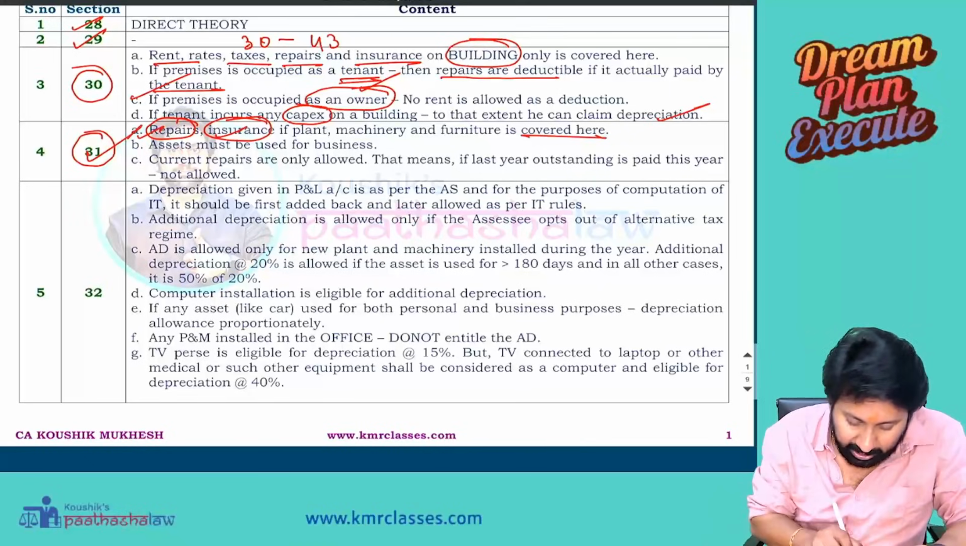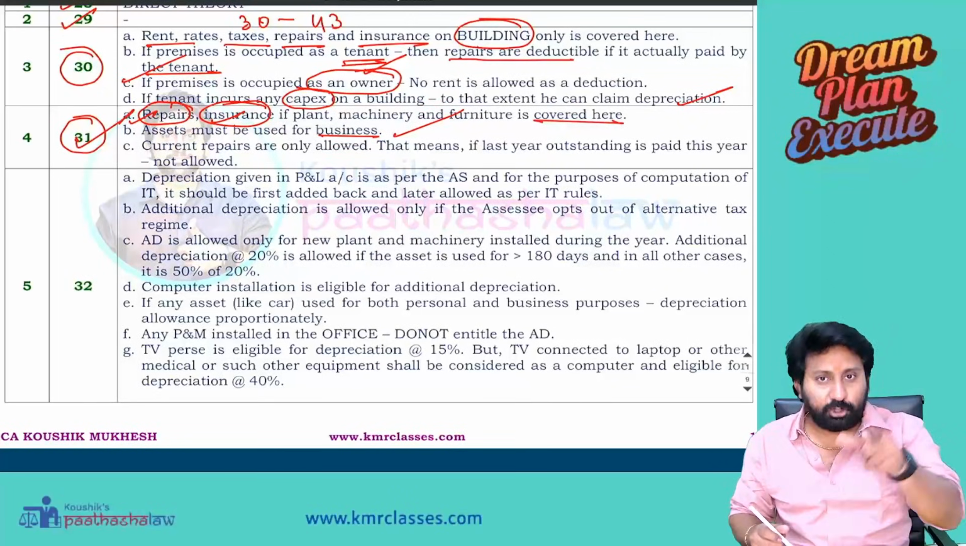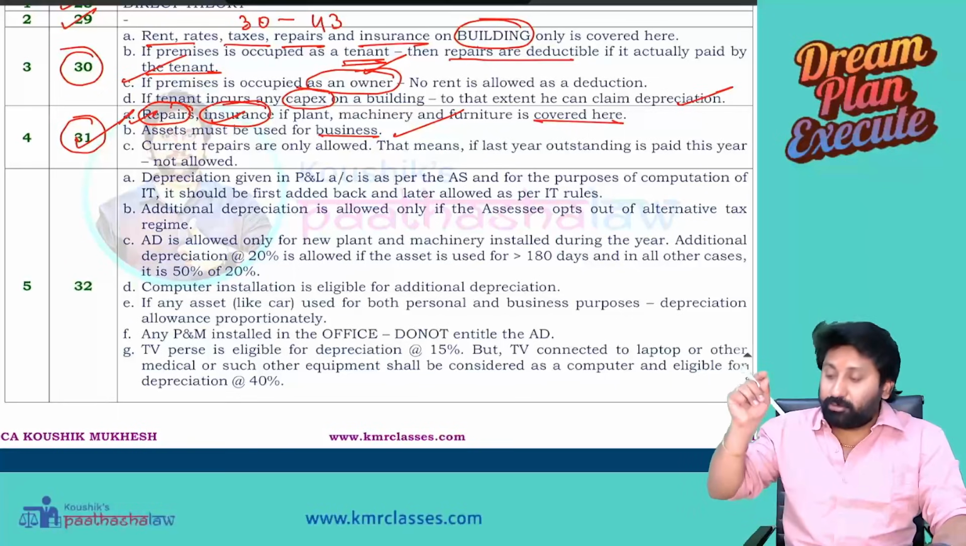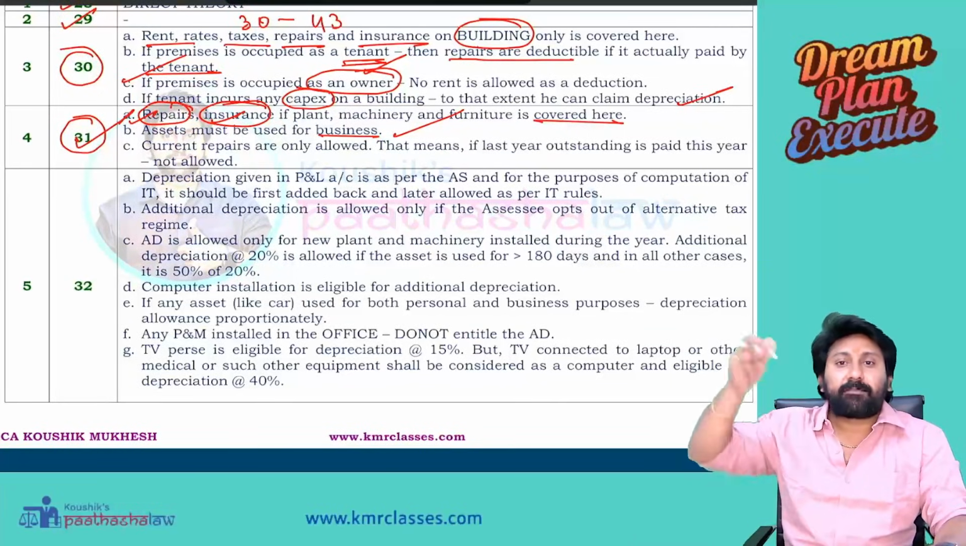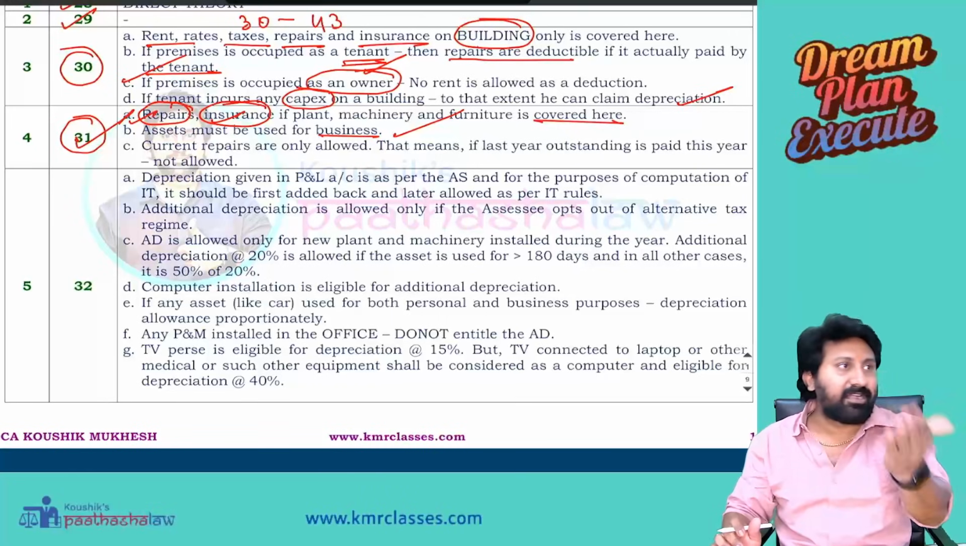Next, the asset must be used for the business. So the plant and machinery should be used only for business. Sir, I am using 40% for business, 40% for other purposes. Then what to do? Then you can apportion between business and personal.